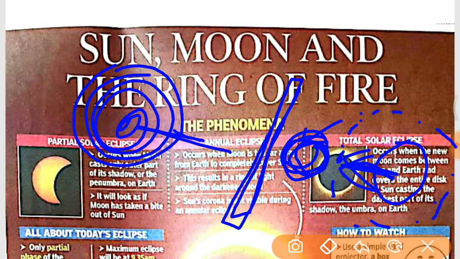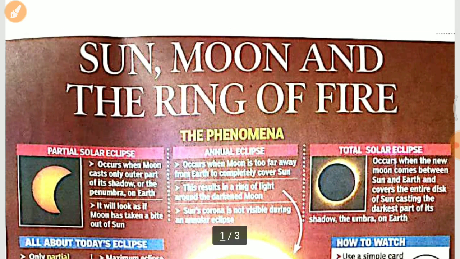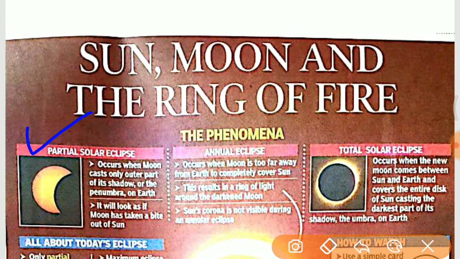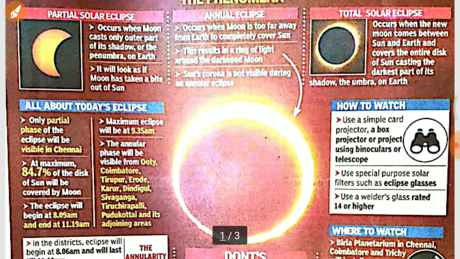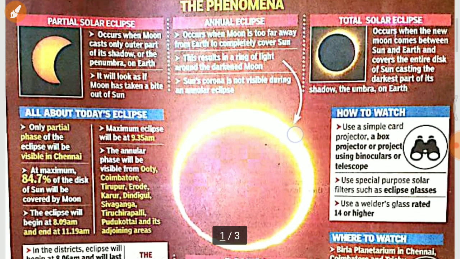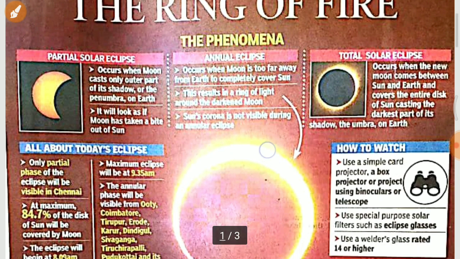There are three types of eclipse: a partial solar eclipse, an annular solar eclipse, and a total solar eclipse. In a total solar eclipse, we are not able to see the sun completely, and in a partial solar eclipse, we are able to see a portion of the sun.